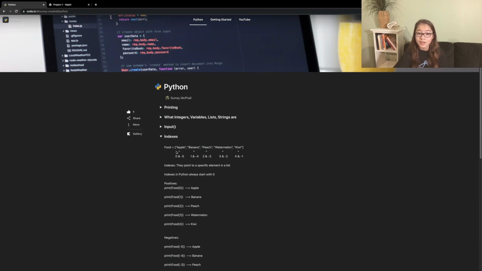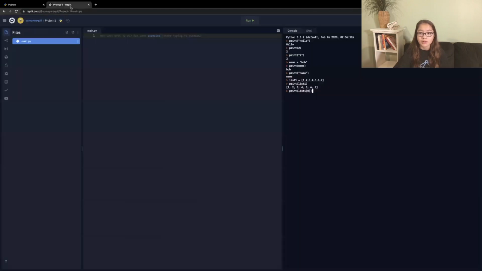You can also use negative indexes. So over here, the last piece of data in this list would be -1, and then watermelon would be index -2, but usually people don't use negatives, they just use the first indexes that you see here. So if I say print list 1, 0, then it would print 1 because that is the first piece of data in our list. If I were to print list 1, 3, and that would print 4 because that is the 4th piece of data inside our list.